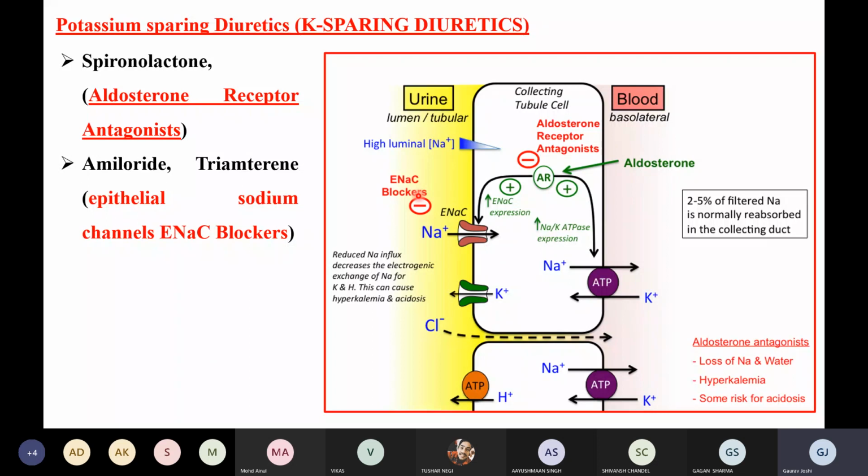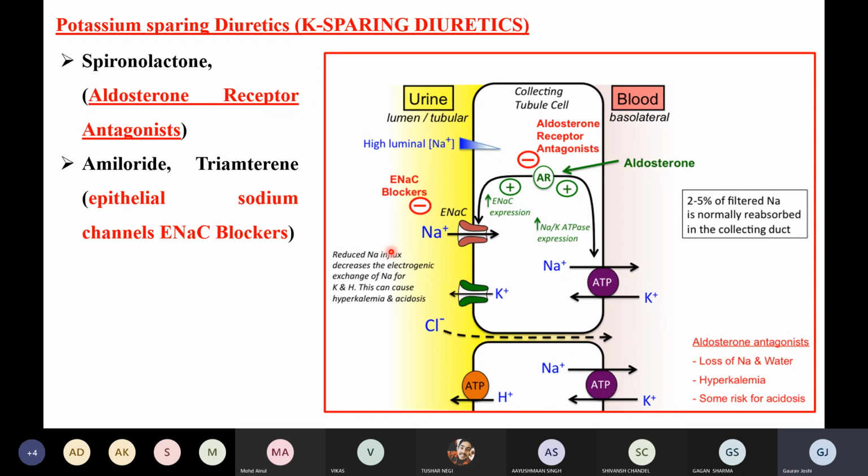So the high concentration of sodium will be in our urine, right? So this is the important thing. Now the second thing, ENaC blockers. We have aldosterone receptor antagonists, and second, we have the ENaC blockers. If I am blocking this ENaC pump, this sodium will not be able to enter the lumen and will not be reabsorbed into the blood, right? Because if sodium does not come inside, this ATPase pump won't work, right? Leading to what? Leading to a high concentration of sodium in the urine, right? So this is the foremost important thing.